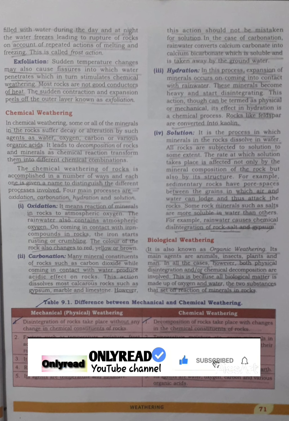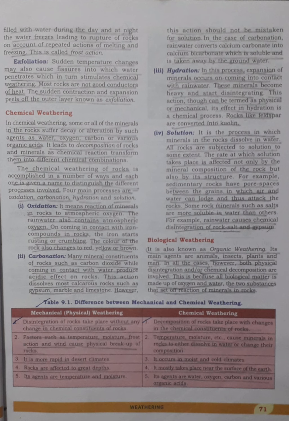It leads to decomposition of rocks and minerals as chemical reactions transform them into different chemical combinations. The chemical weathering of rocks is accomplished in a number of ways, and each one is given a name to distinguish the different processes involved. Four main processes are oxidation, carbonation, hydration, and solution. Oxidation. It means reaction of minerals in rocks to atmospheric oxygen. The rainwater also contains atmospheric oxygen. On coming into contact with iron compounds in rocks, the iron starts rusting or crumbling. The color of the rock also changes to red, yellow, or brown.